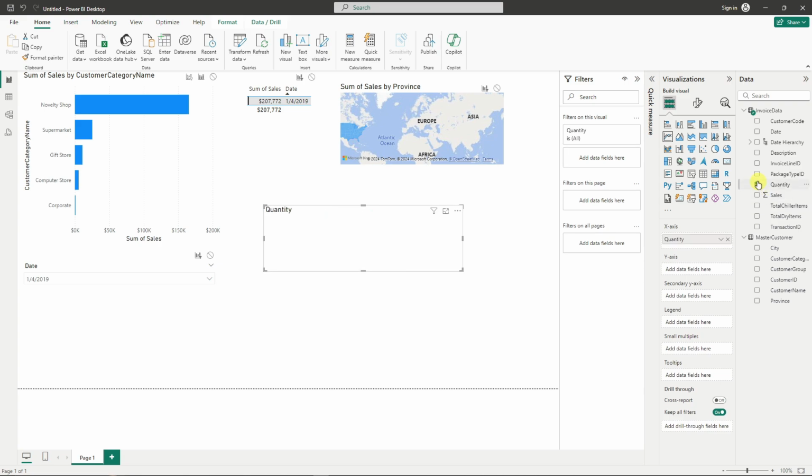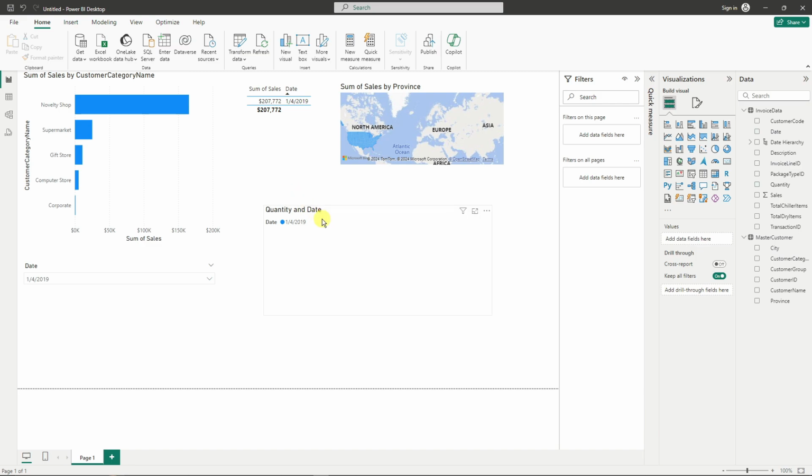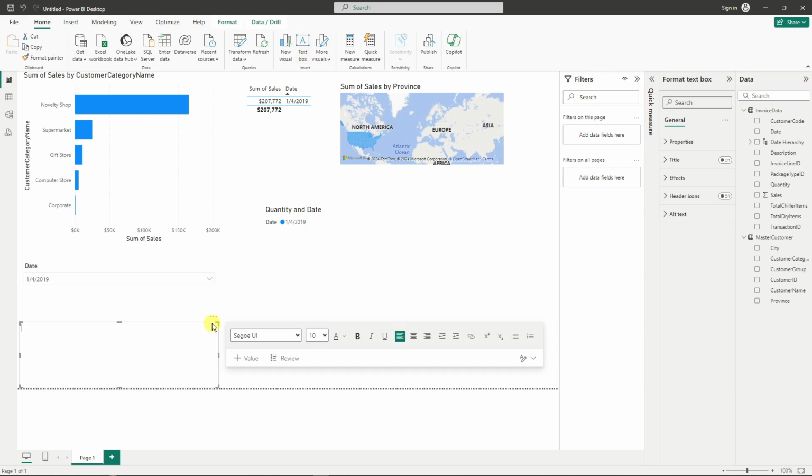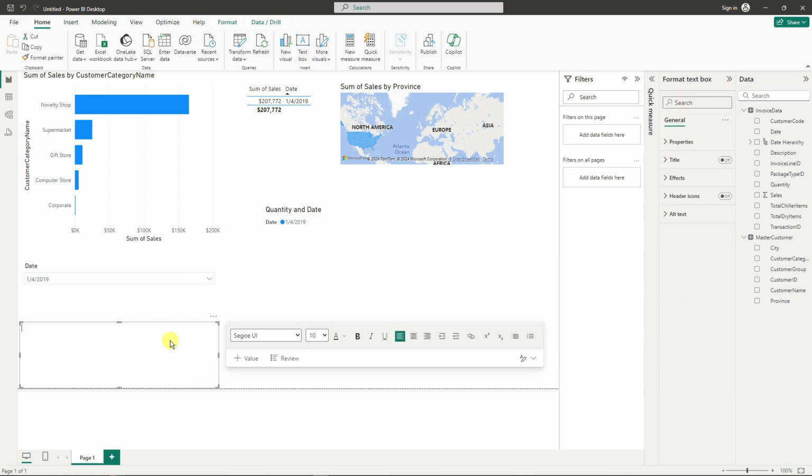Once I have quantity right there, I'm gonna go with date. Now after adding a quantity and date chart here, we can add a header now. Let's add the header, simply click on text box right here. Of course, I don't have any more space on the top section, so I'm just gonna place it here. So I'm just gonna name this one sample sales report.